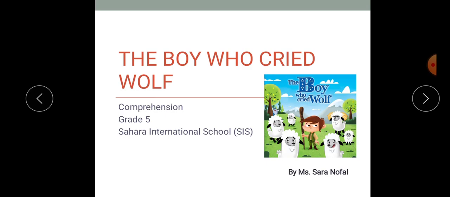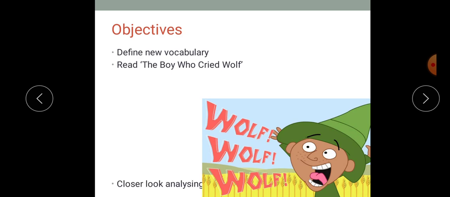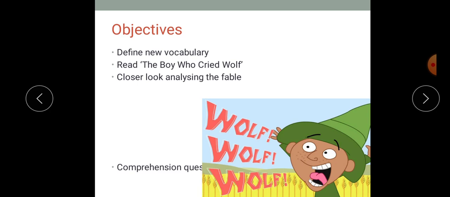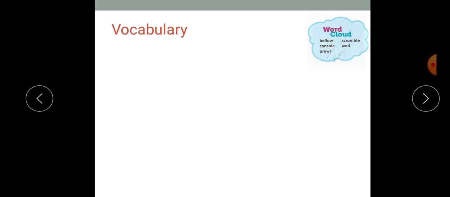We will be reading a fable called The Boy Who Cried Wolf. The objectives of the lesson are to define new vocabulary, to read The Boy Who Cried Wolf, to take a closer look at the fable by analyzing it, to answer comprehension questions, and briefly discuss point of view. Let's look at the vocabulary.